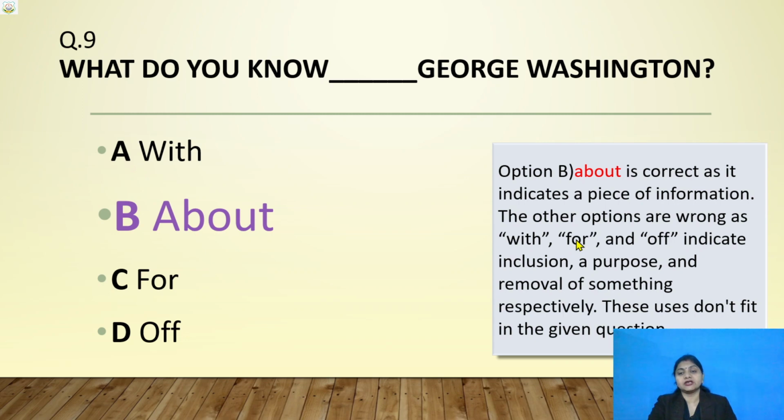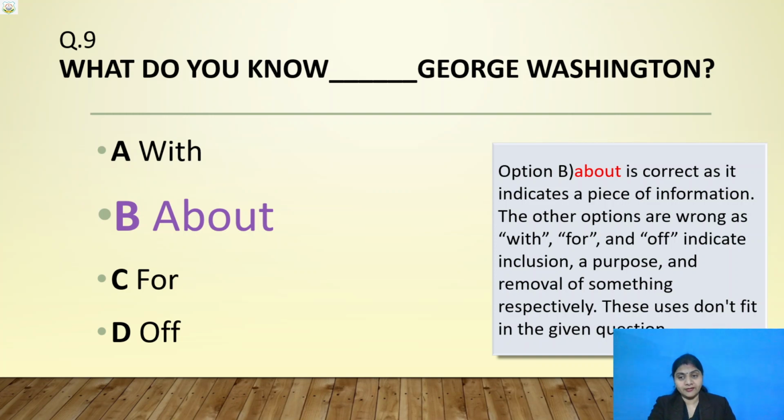The preposition for is used whenever there is any purpose. And the preposition of is used for removal of something or whenever there is separation. Already I have given you that in today's class only. I had given you an example of off also.